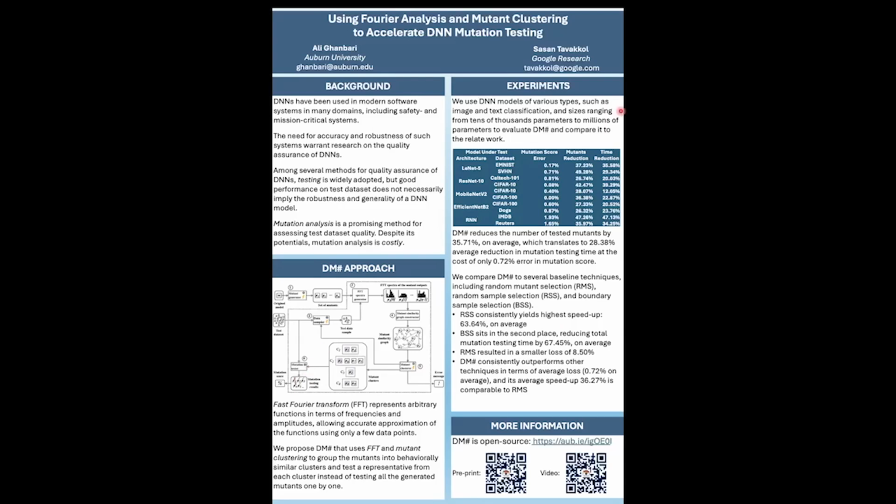We have used various DNN models of various types, such as image and text classifiers, and of varying sizes, ranging from tens of thousands of parameters to millions of parameters, to evaluate DM-Sharp and compare it to the related work. Our evaluation shows that in our dataset, DM-Sharp reduces the number of tested mutants by 35.71% on average, which translates to approximately 28.38% average reduction in mutation testing time at the cost of only 0.72% error in mutation score.